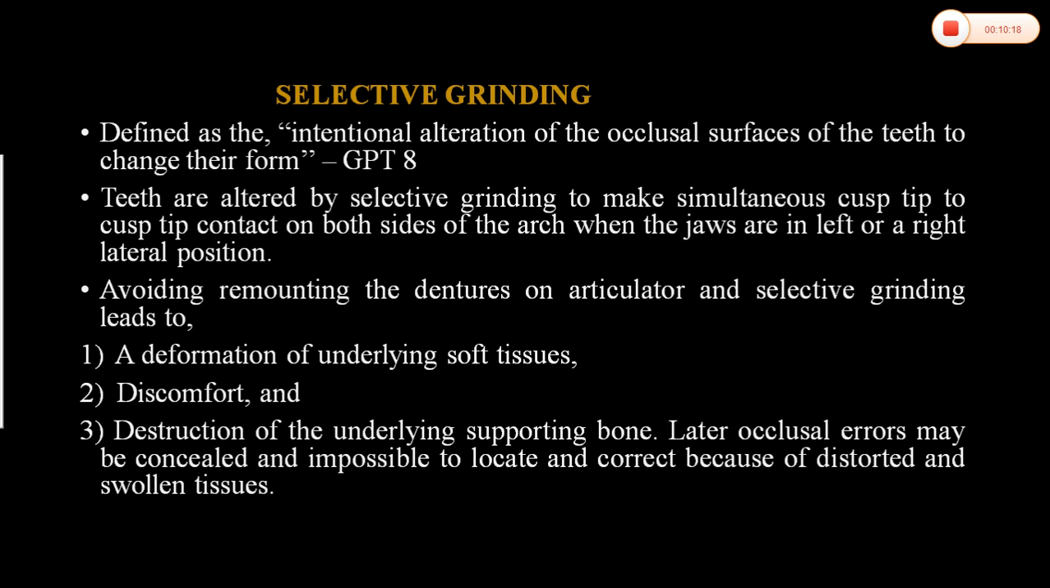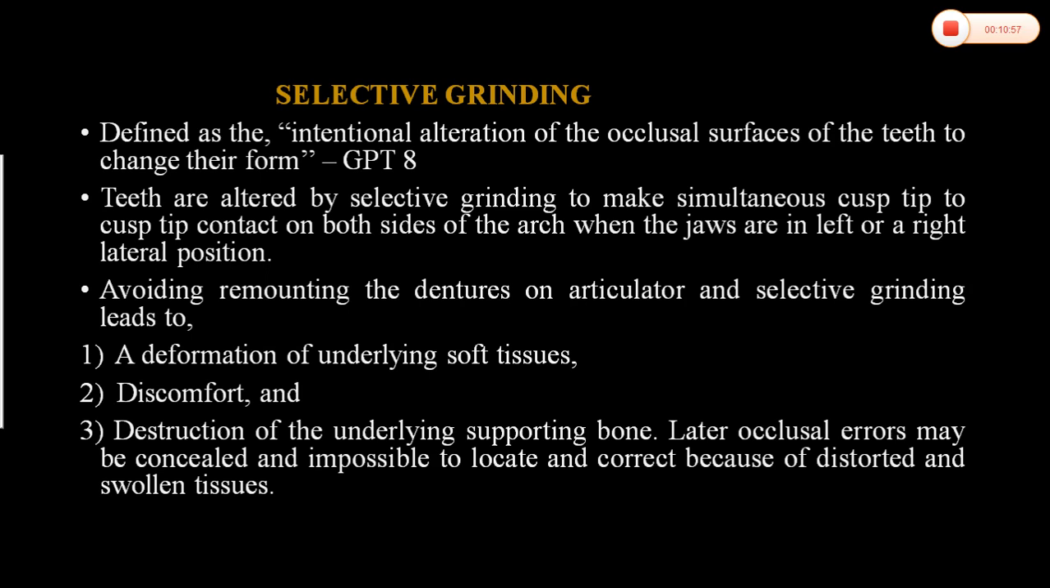Teeth are altered by selective grinding to make simultaneous cusp tip to cusp tip contact on both sides of the arch when the jaws are in left or right lateral position. When the patient moves to the right side or left side, the cusp tips should be in contact. Avoiding remounting the denture on the articulator and selective grinding leads to problems, so after denture processing we have to remount the denture before separating the denture from the cast. We have to remount, then check for the contacts and do the selective grinding.